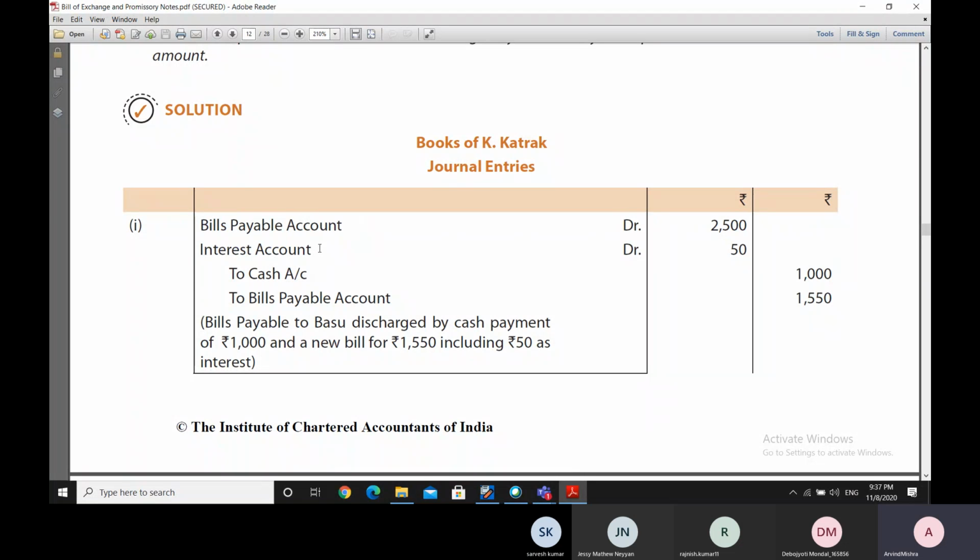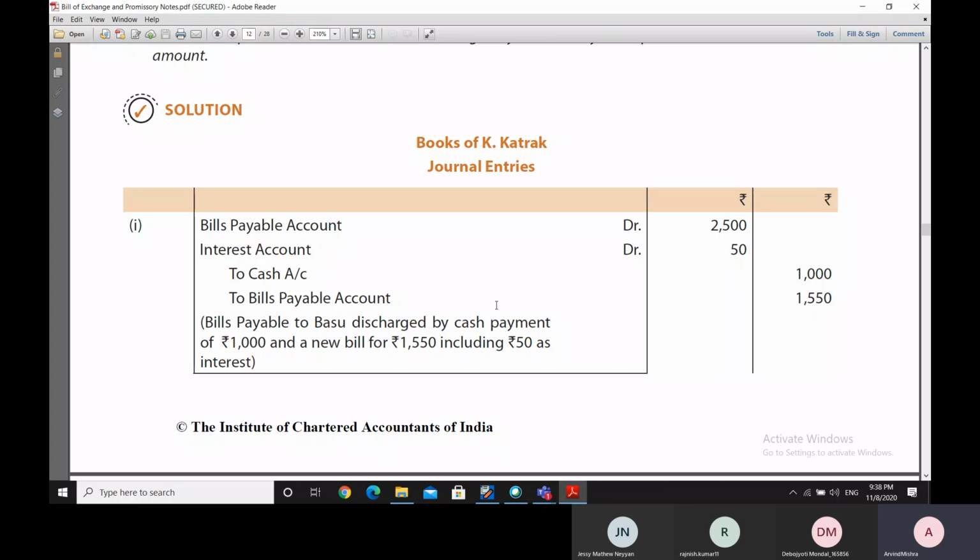Against this, apart from this, he is also paying an interest. So he will be debiting his interest account to the extent of 50 rupees. On the other hand, he will be crediting his cash account because he has made the payment of cash of 1,000 rupees, and a fresh bill that he has accepted for 1,550 rupees, because the fresh bill will be of 1,500 rupees plus 50 rupees in respect of the interest, because that interest payment is not made in cash here, so it is being included in the bill itself.